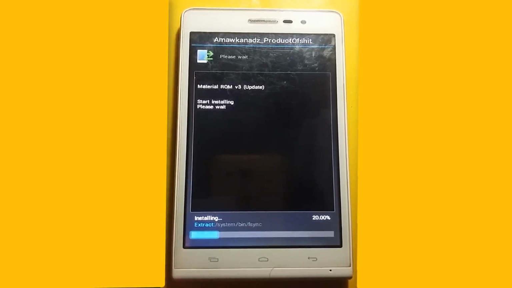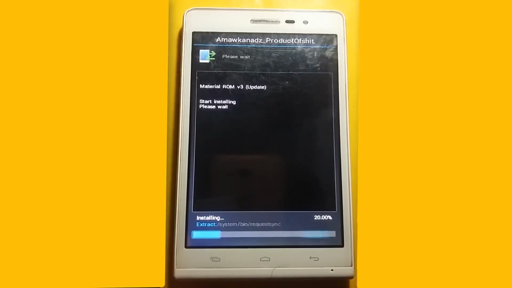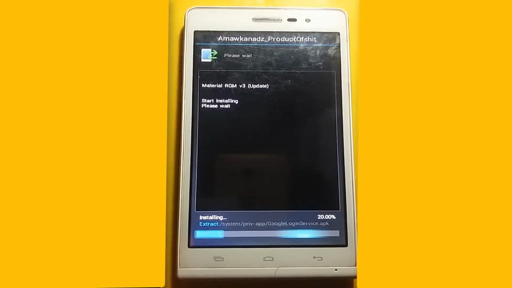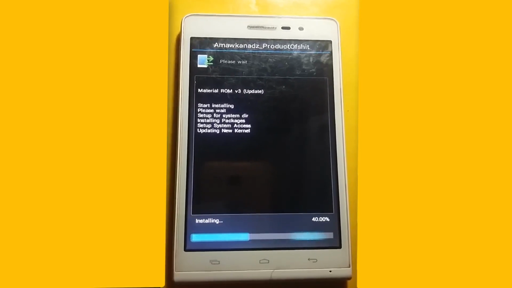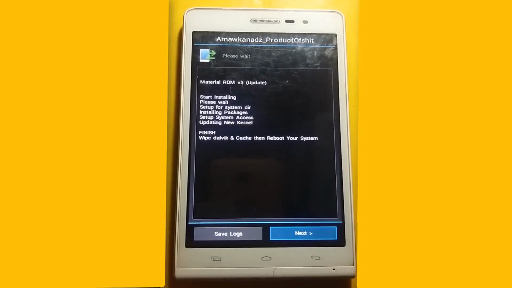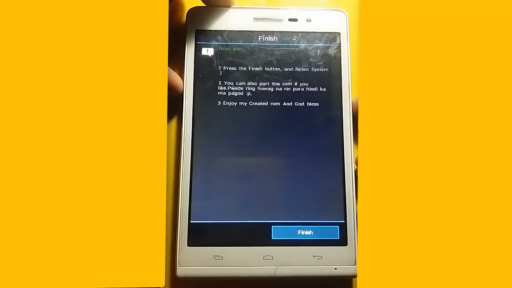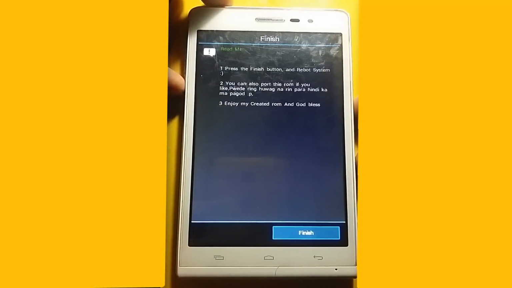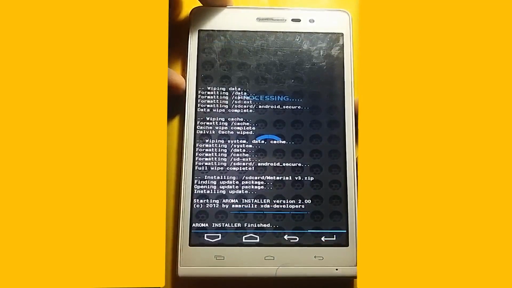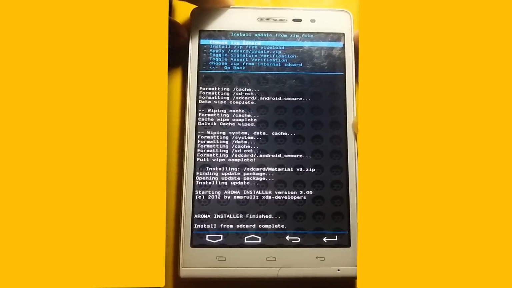It takes a time, wait and see. It's done. Now press next and then again press the power button to finish. Install from SD card complete.